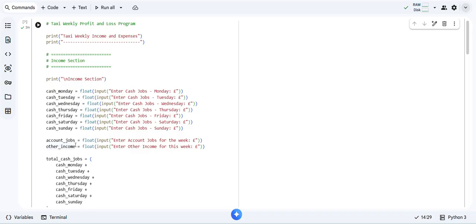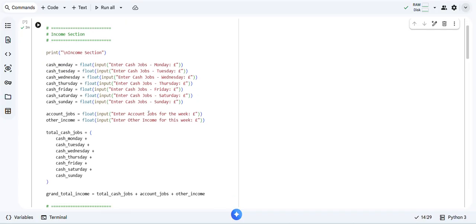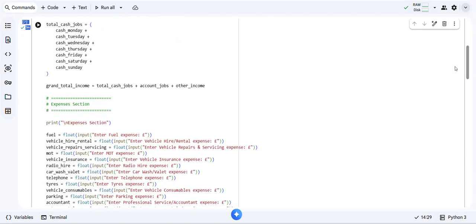Then similar for account jobs, because I get credit card and account jobs. Explained again: float, input, then the heading, add income, float, input, heading. Then I put a formula for the total cash jobs only here. Total cash jobs in brackets, see the add sign. I could do it this way, but most people find it difficult to read, so it goes downwards, which is much nicer, easier to read and comfortable. Then there are other sources of income, and at the top was account job and add income, so I added all my incomes together to make the grand total.